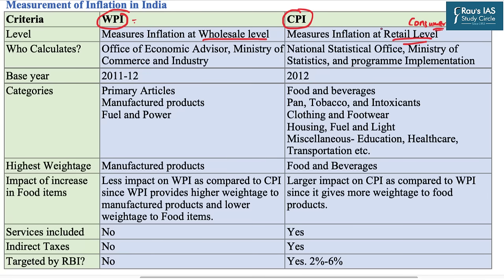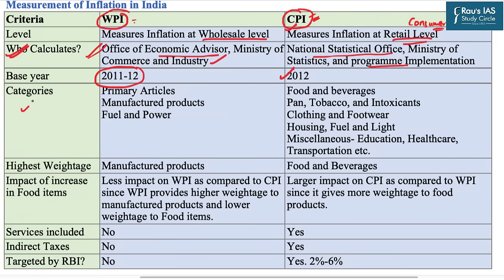Because we are the end consumers, the inflation which is most relevant in our scenario is the CPI. In this sense, the inflation which RBI takes into account is also the CPI. The WPI is calculated by the Office of Economic Advisor, which falls under the Ministry of Commerce and Industry. On the other hand, CPI is measured by the National Statistical Office, which is under the Ministry of Statistics and Programme Implementation. Very important difference. Base year for WPI is 2011-12 and base year for CPI is 2012.